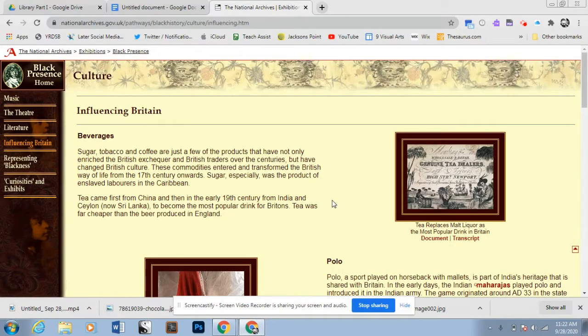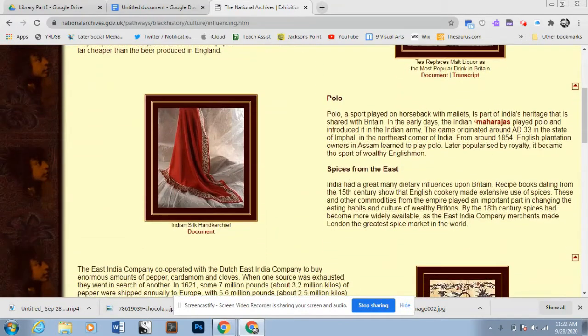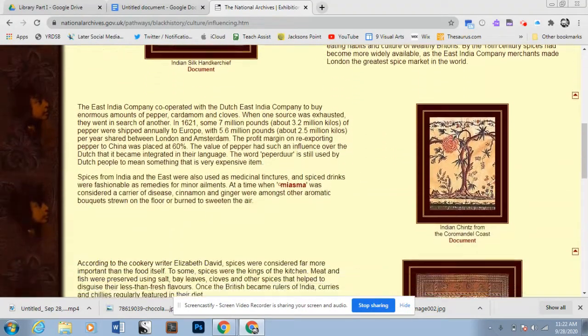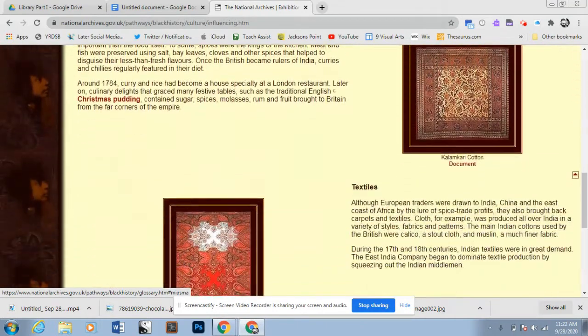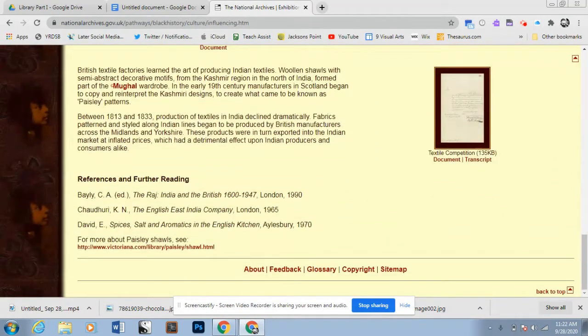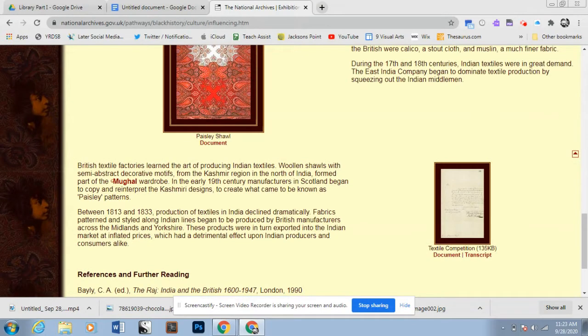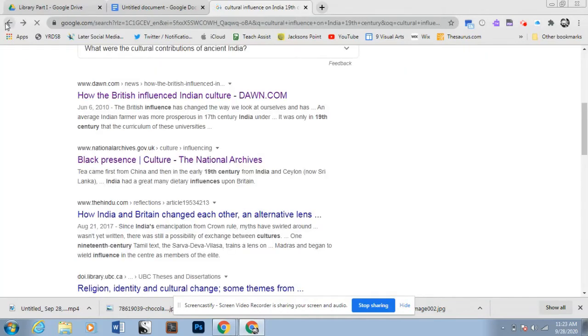Okay, now the National Archives, we don't see a date, but if we look, all the links are functional, so it has been kept up to date, and that's why we want to check that. Doesn't seem to be any advertisements here. They have also cited their references at the bottom, and we do have an author name. From that and from the references, the information we're getting here is also accurate. And the purpose appears to be to teach and inform, and if we just skim through the language, it seems very impartial. So that would be a good one to use.